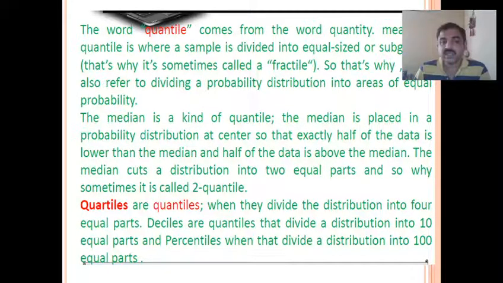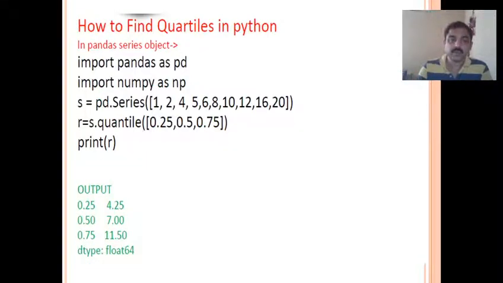So quartiles are quantiles when they divide the distribution into four equal parts. Deciles are quantiles that divide the distribution into 10 equal parts. Percentiles are when we divide the distribution into 100 equal parts. Clear? So this is about the theoretical part. Now how do you find the quantile values if we have a distribution of values? There is a specific function in Python called quantile. So we'll see how it works.